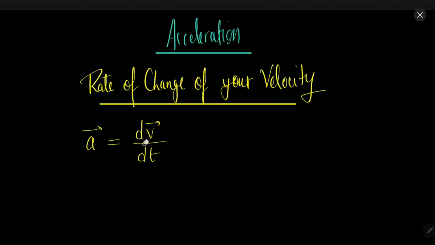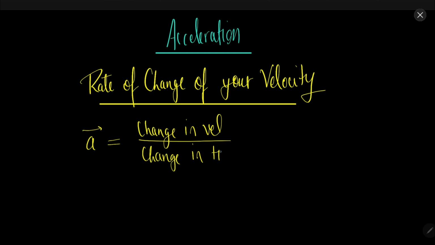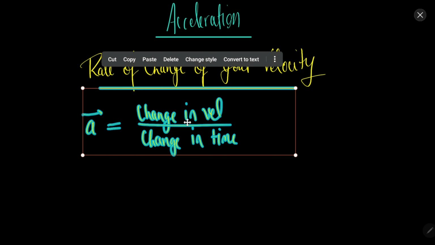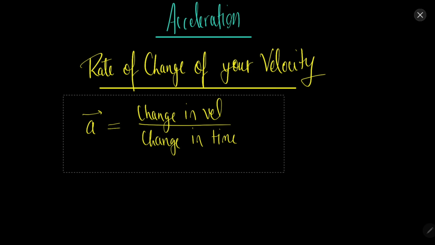Now again, acceleration is of two types. Let me just write the definition: change in velocity upon change in time. The acceleration is again of two types, average acceleration and instantaneous acceleration.